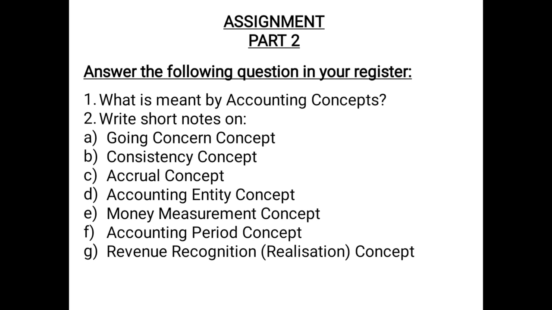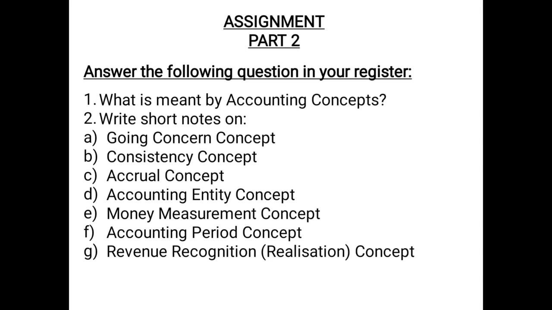The next one is accounting period concept. Accounting period concept states that since a business continues for a longer period of time, the users of accounting information require to know the books of accounts and the information at regular intervals, due to which an enterprise is required to prepare its books of account at the end of every 12 months. And according to the amended income tax law, it is mandatory to follow the accounting year starting from 1st April to 31st March next year.